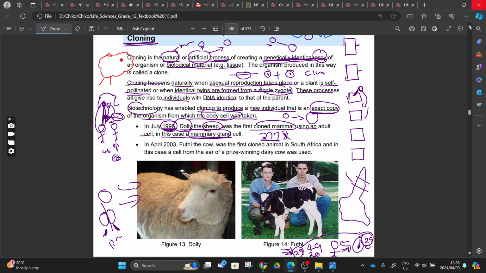Right? So okay, again, in 2003, Futi, the cow, was the first cloned animal in South Africa. And in this case, a cell from the ear of a prize-winning dairy cow was used. So here's the thing. We go to the ear and we remove a cell. It's a cell, it's a microscopic thing, my guy.